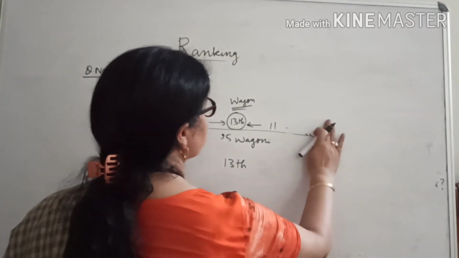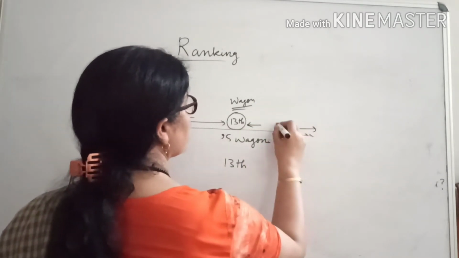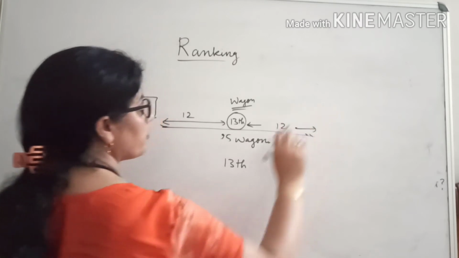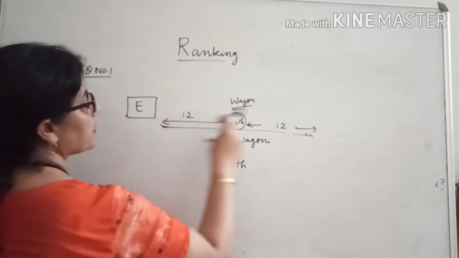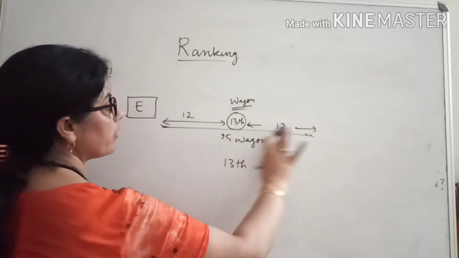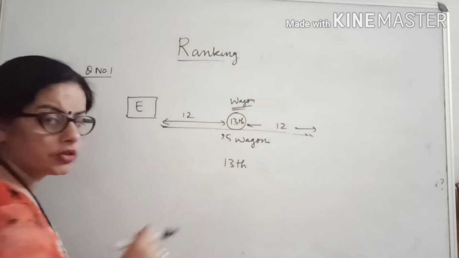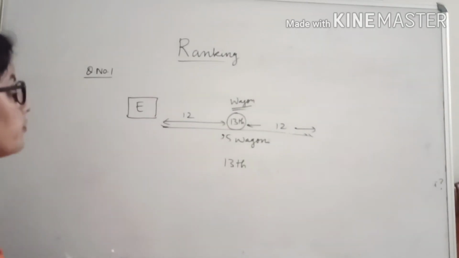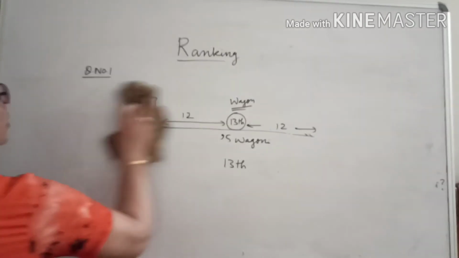Or you can think like this. 12 here, 12 here. Last will be of guard. It is understood. 12 plus 12 plus 1. Total 25 are there. From starting 13th rank, from the last also 13th rank. So answer will be 13th position. Now let us do second question.